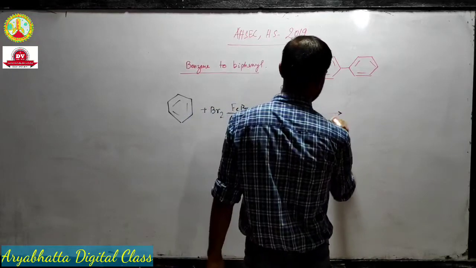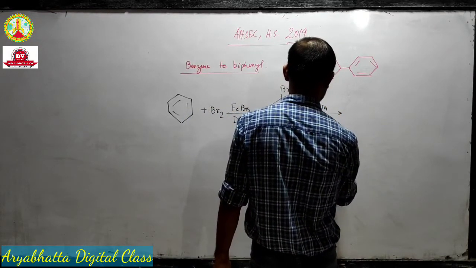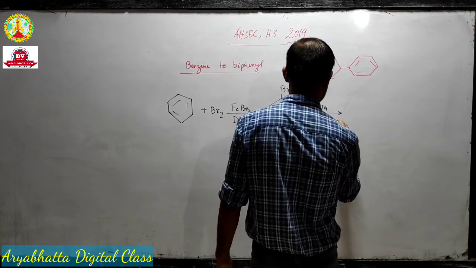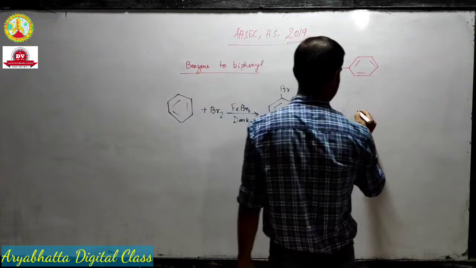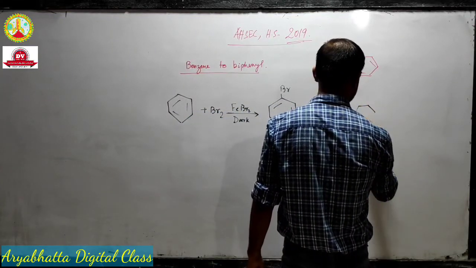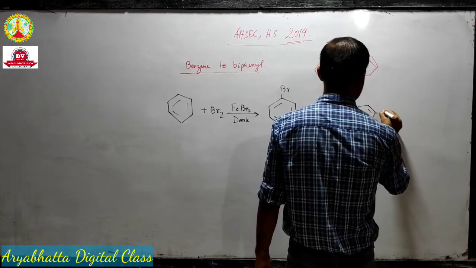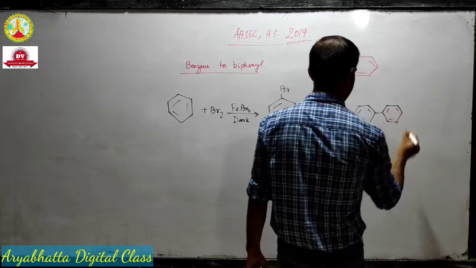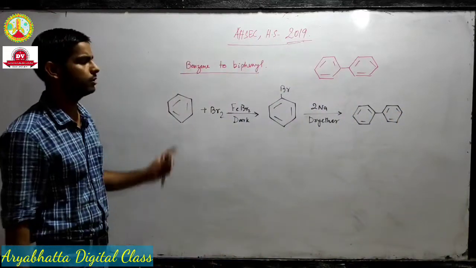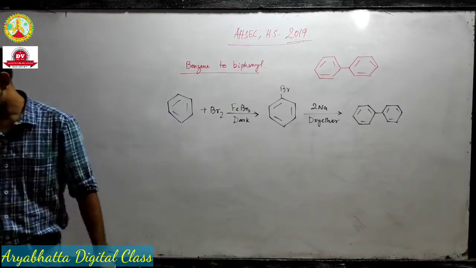Now if we take 2 sodium in presence of dry ether, what will happen? Two bromobenzene molecules will add up together, and finally we will get our biphenyl product. So this is how we convert benzene to biphenyl.